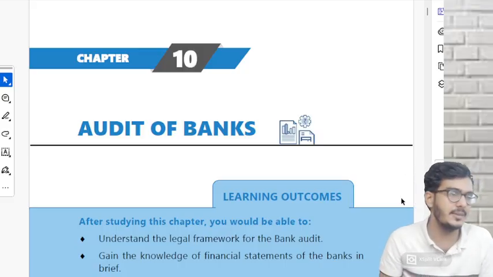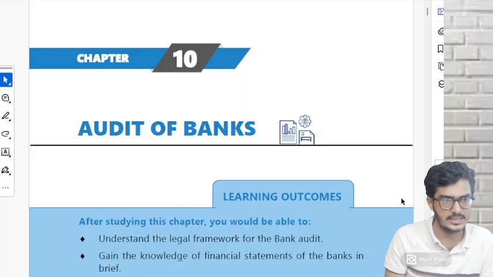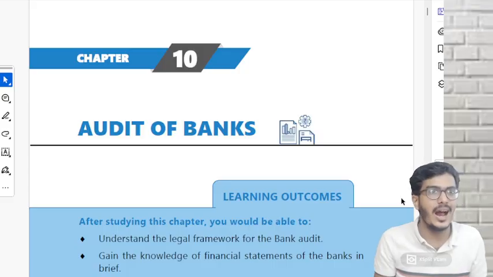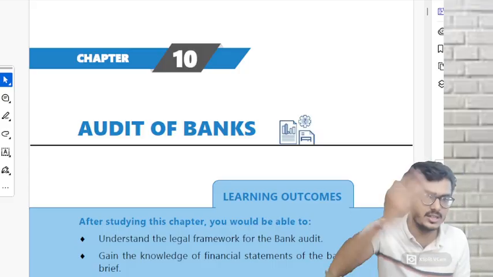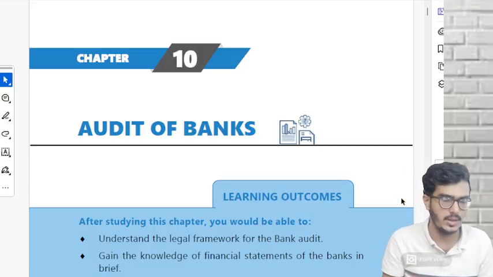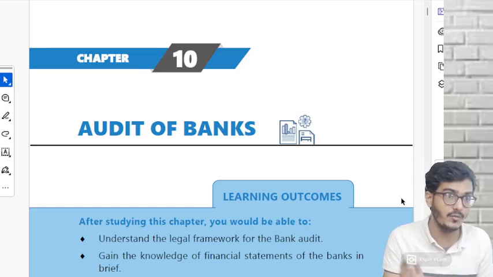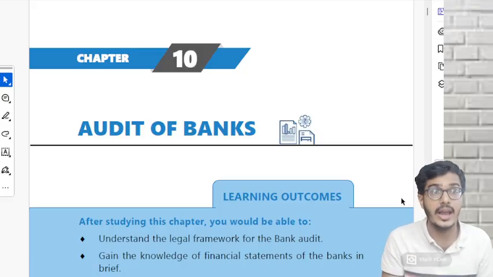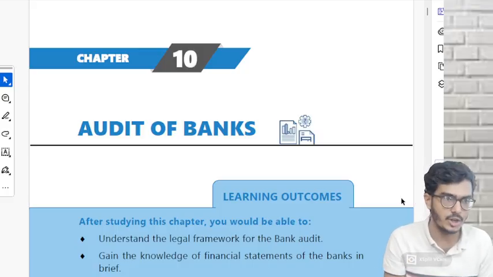Why? Page number 1 to 21 is bogus. But out of those 21 pages, cumulatively hardly 7 pages is mug. The rest 15 pages is pure cut, and not important also. But the next 21 pages, that is 21 to 48, are almost all mug, and that is the heart of audit of banks. Understood? Shall I start?